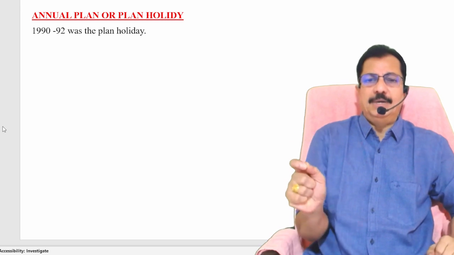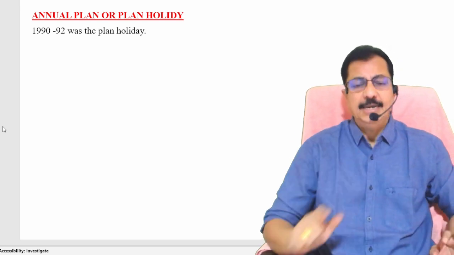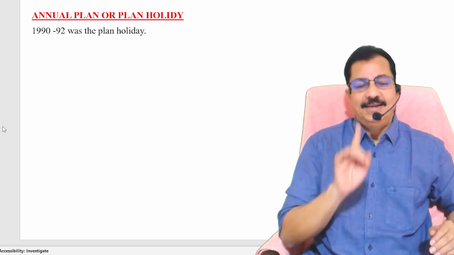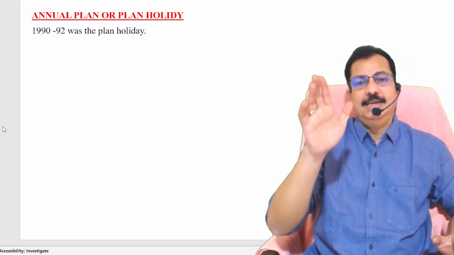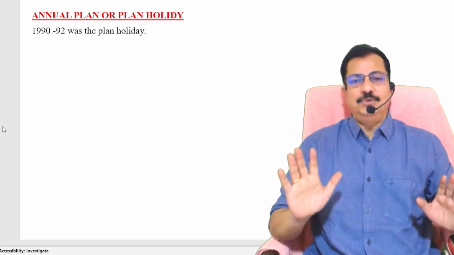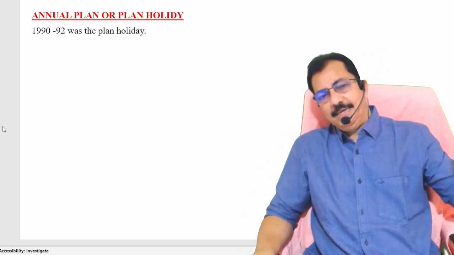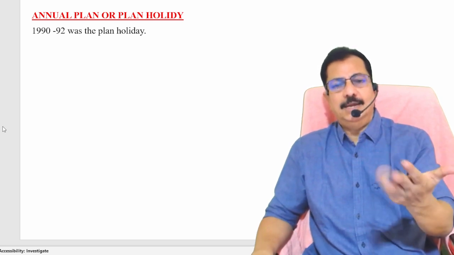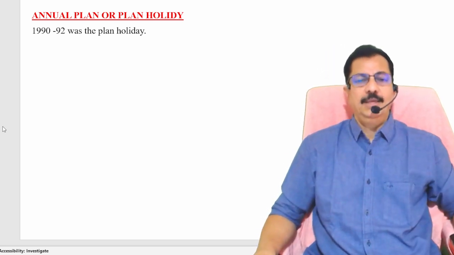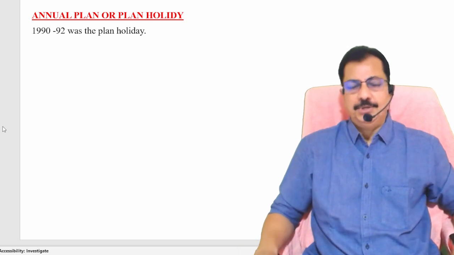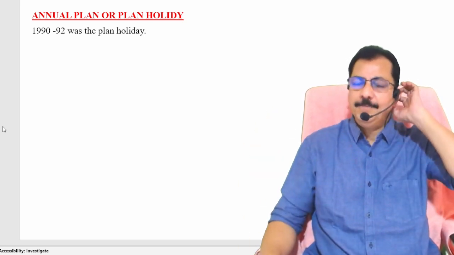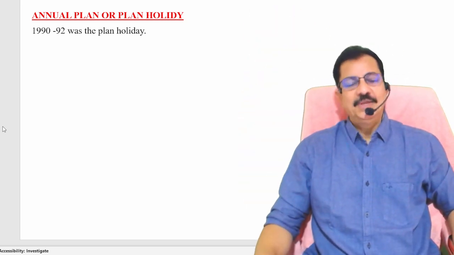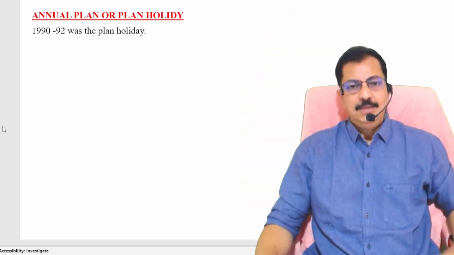The second annual plan period is 1990 up to 1992. In between you had a rolling plan, 1978 to 1980. Is that clear? So these are all the points we have discussed, and in the next session we will be discussing the 8th, 9th, 10th, 11th and 12th plans. These plans will be completed in the next session, and that will be the end of our 5-year plans. Then we will be moving ahead with our other topics. Thank you so much, and I will see you in the next session.